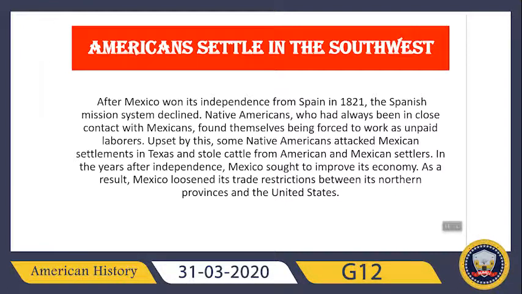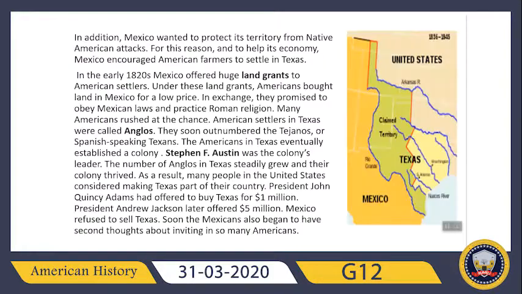In the years after independence, Mexico sought to improve its economy. As a result, Mexico loosened its trade restrictions between its northern provinces and the United States. Besides this, Mexico also wanted to protect its territory from Native American attacks.